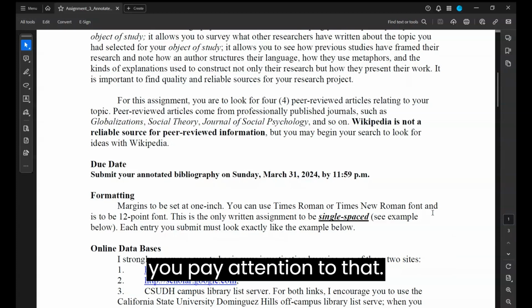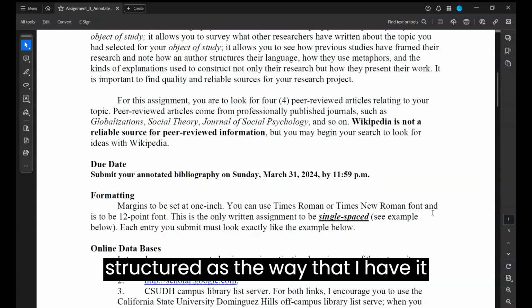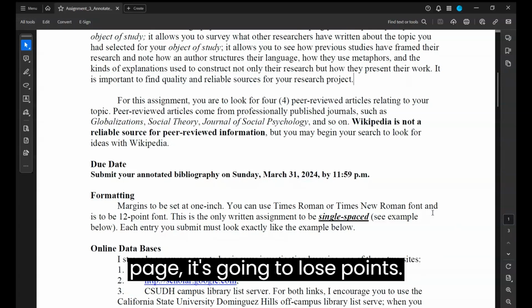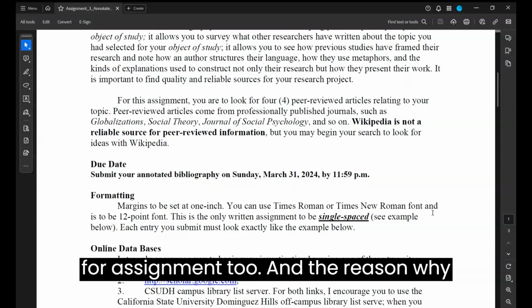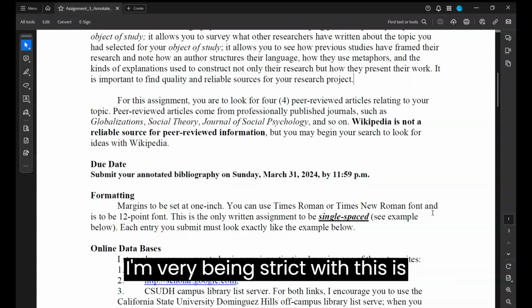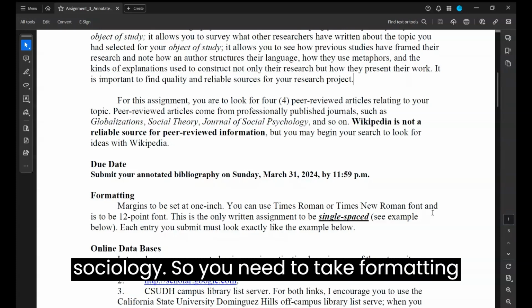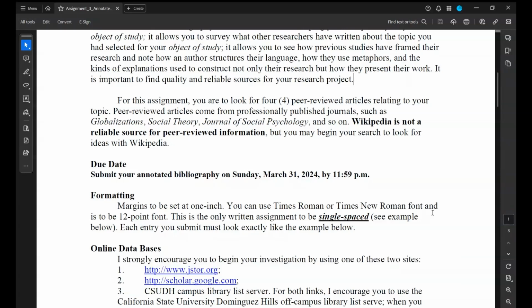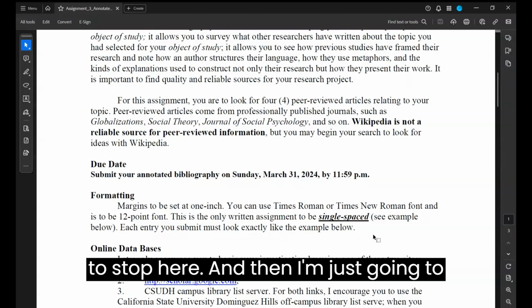Make sure you pay attention to that particular structure, because if it's not structured the way that I have it structured on the bottom of the page, it's going to lose points. I think I mentioned this for assignment 2, and the reason I'm being strict with this is because this is also part of your professional development in the field of sociology. So you need to take formatting issues very seriously. I'll get off my little soapbox there.